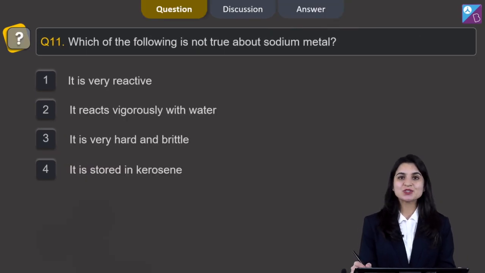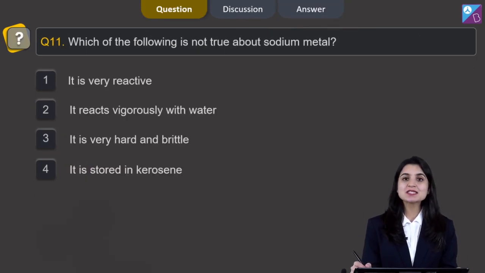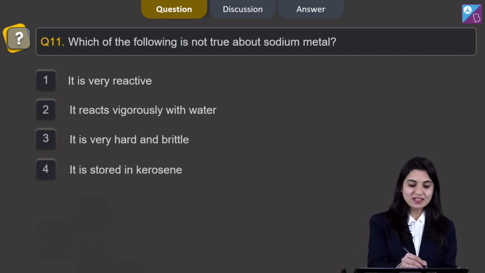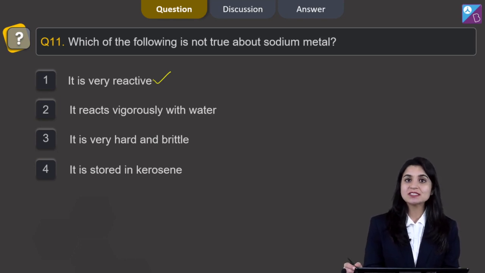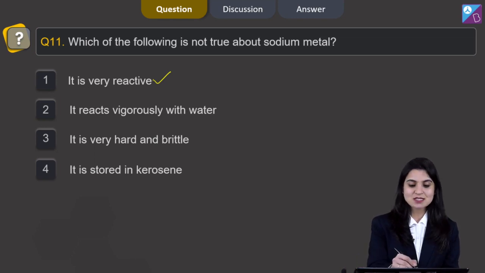Next question is question 11. Which of the following is not true about sodium metal? Option 1, it is very reactive. Yes, this is true. Sodium is very reactive metal. The next is it reacts vigorously with water. Yes, sodium reacts so vigorously with water that it catches fire. Then this is also true.